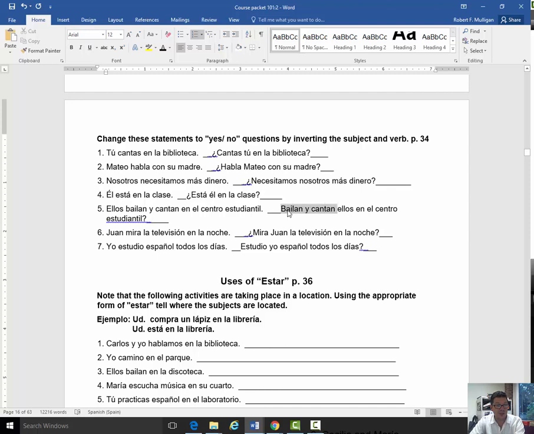Now take a look at this one. This is interesting because now we have bailan y cantan. Those are the verbs. That's the verb phrase. The subject is ellos. It comes after the verb phrase. Bailan y cantan ellos en el centro estudiantil. Mira Juan la televisión en la noche. Estudio yo español todos los días. So take a look and check your answers.